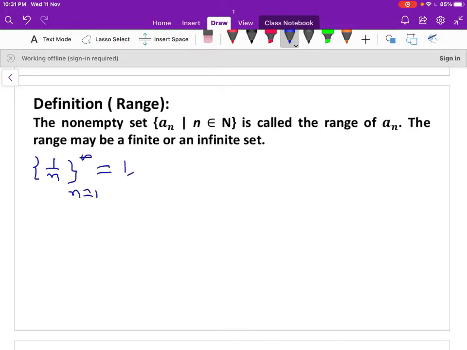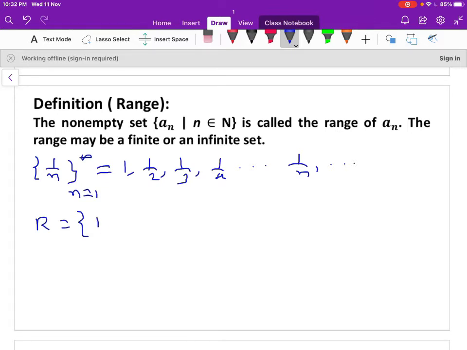That can be written as 1, 1 by 2, 1 by 3, 1 by 4, and so on, 1 by n, and so on. Let us collect the range: a range is a set, the collection of the terms of the sequence for every n belonging to the set of natural numbers.